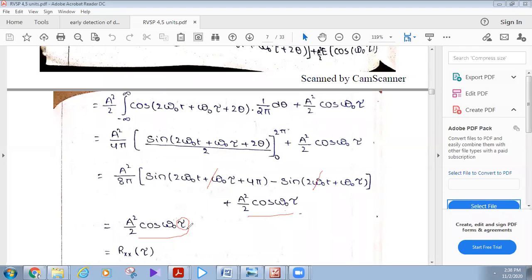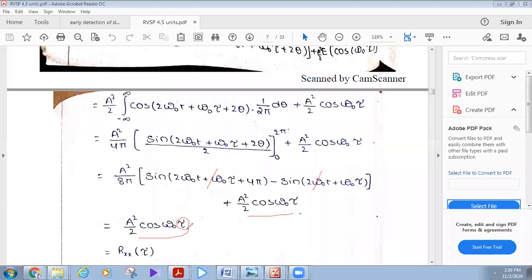The second condition is also satisfied for a wide sense stationary process. What is the second condition?